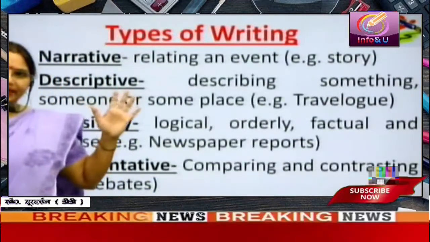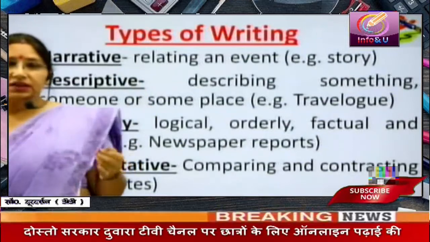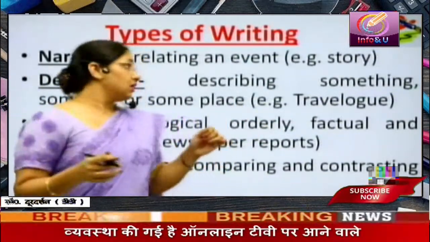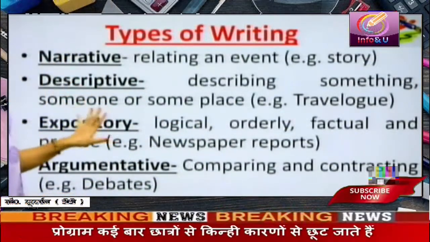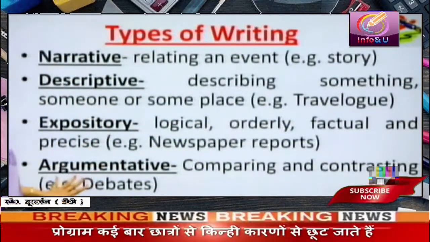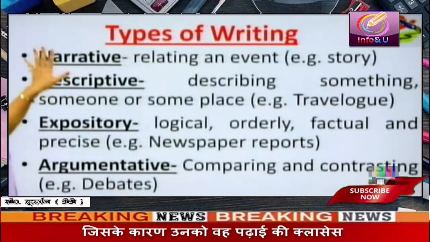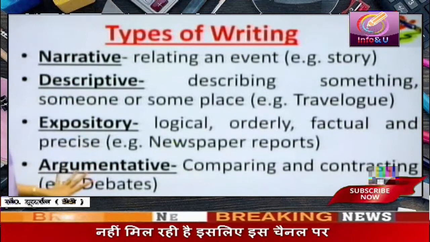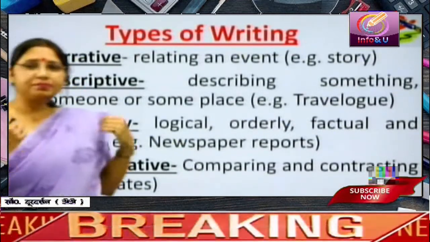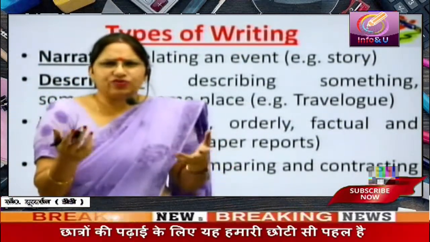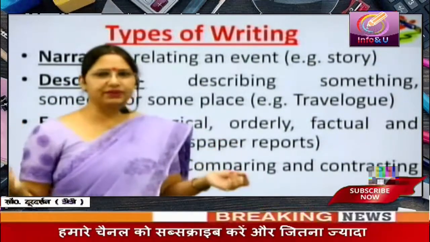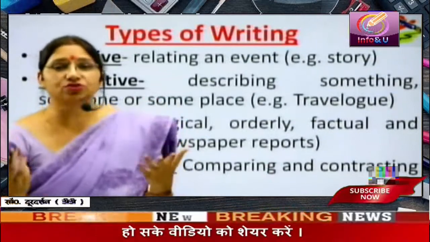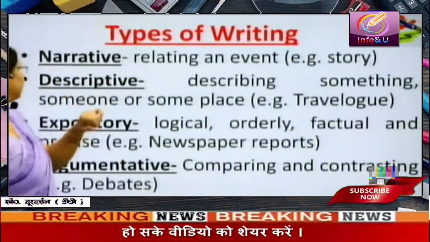Now types of writing. Type of writing means the different types of writing that we bring together in a composition. These are narrative, descriptive, expository and argumentative. These are broad categories. What is narrative? Narrate means to tell. Telling a story, telling about an event which has already taken place. When you relate it, when you tell the story, it is a narrative.